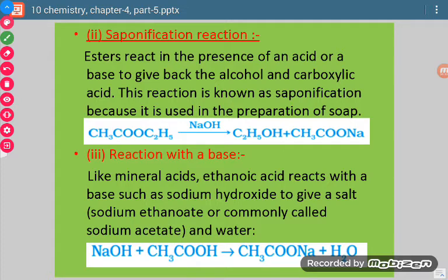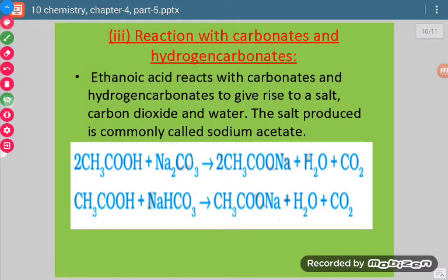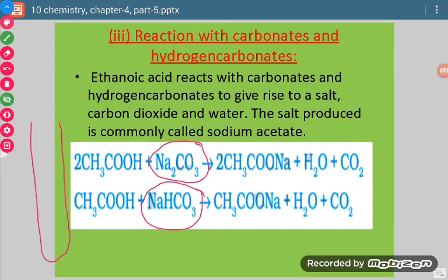So we can say that when carboxylic acid reacts with base, it forms its sodium salt and water gets out. Now next comes the reaction with carbonates and hydrogen carbonates. This is a very important, very good activity. Metal carbonates and metal hydrogen carbonates are all white salts. So we take a test tube. In that we take either sodium carbonate or sodium hydrogen carbonate, which are white salts, and now we put acetic acid.